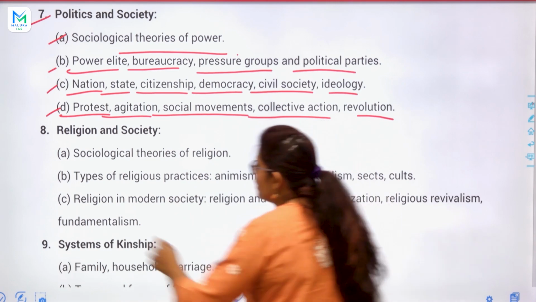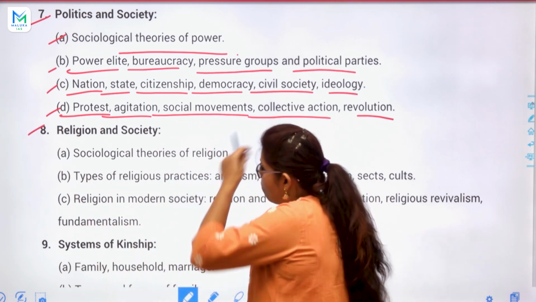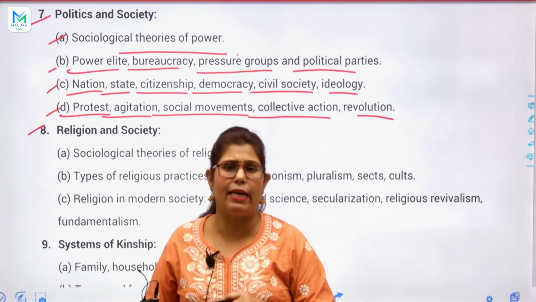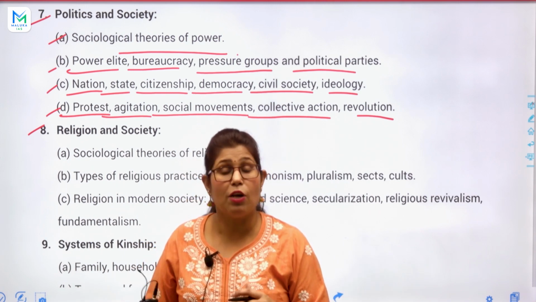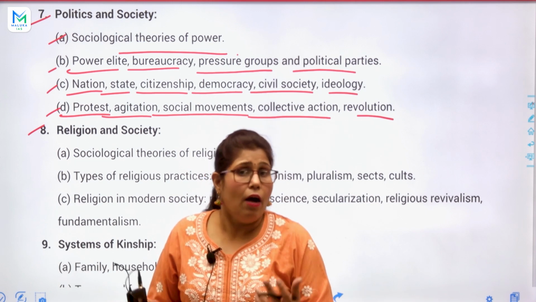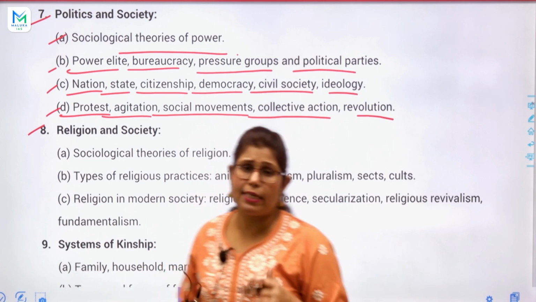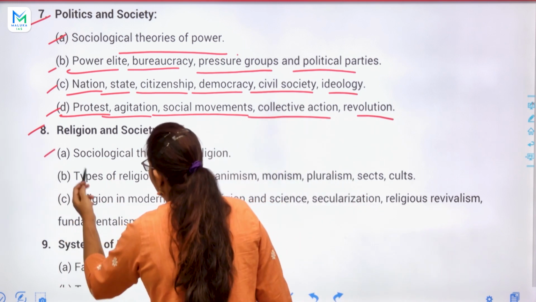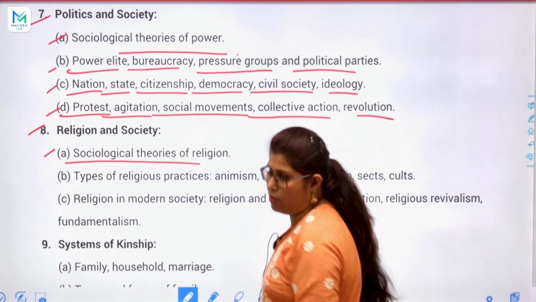Okay, next topic is religion and society, a very important topic and a very easy, simple and interesting topic, where we know how religion came and how religion affects the society. What are the religious biases? So definitely the A topic is sociological theories of religion.